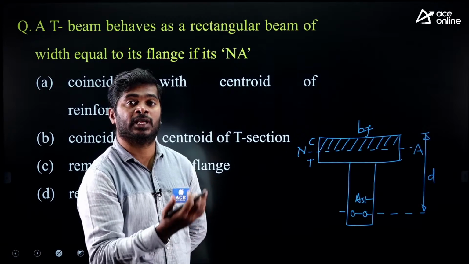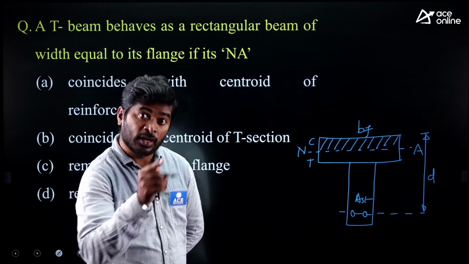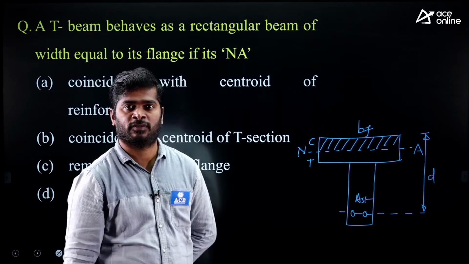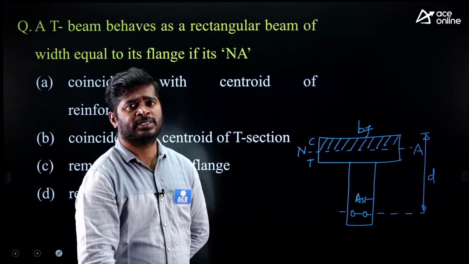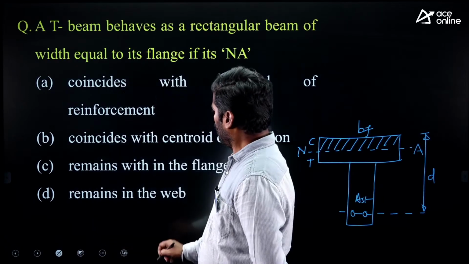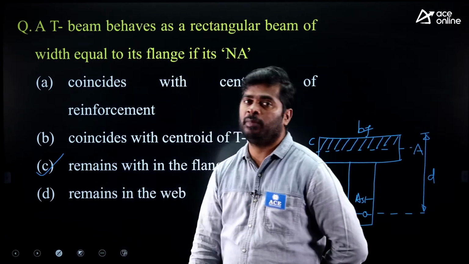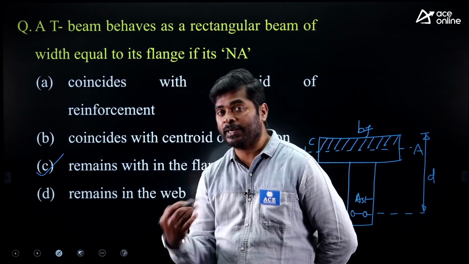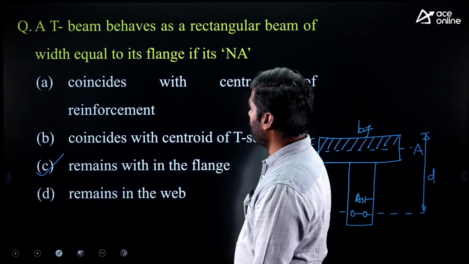Overall, we consider a T-beam like a rectangular section, when? If neutral axis lies within the flange. Suppose if neutral axis lies in the web, then you can consider it like a flanged section. Remains within the flange: if neutral axis remains within the flange, then a flanged section is treated like a rectangular section.